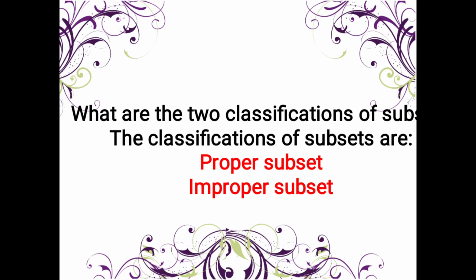So, what are the two classifications of subset? We have proper subset and improper subset.